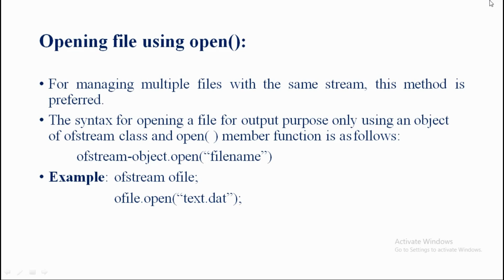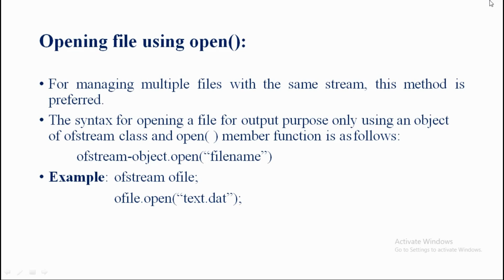So the example. Before going to tell any ofstream-object, first of all I want to declare such ofile. Clear this point here? Before going to take any ofstream-object here, first of all I am going to declare such ofstream-object.